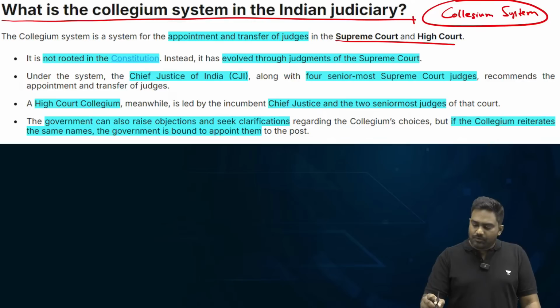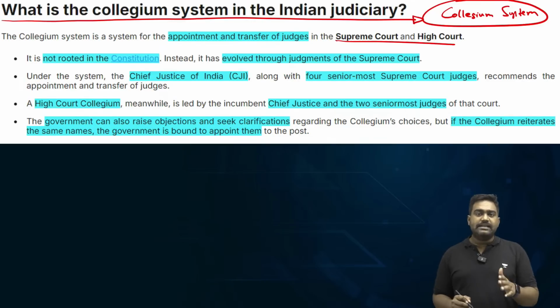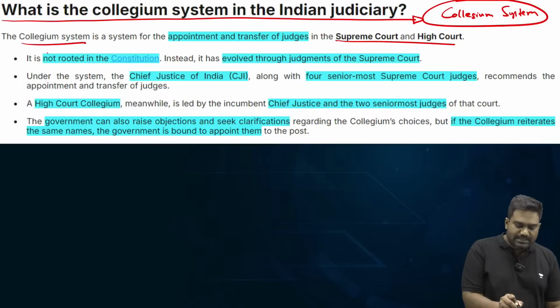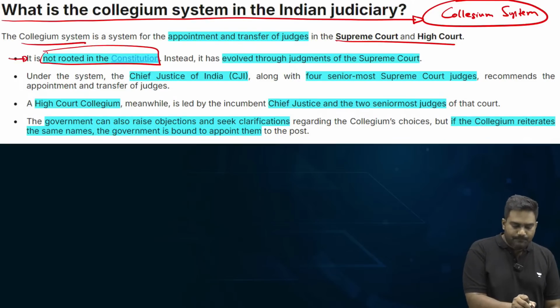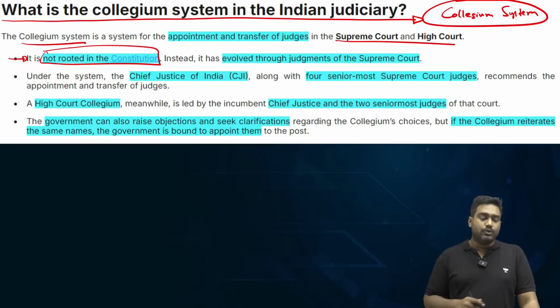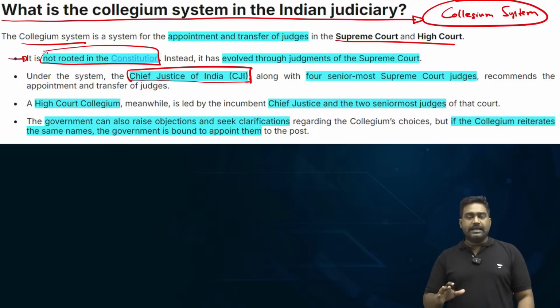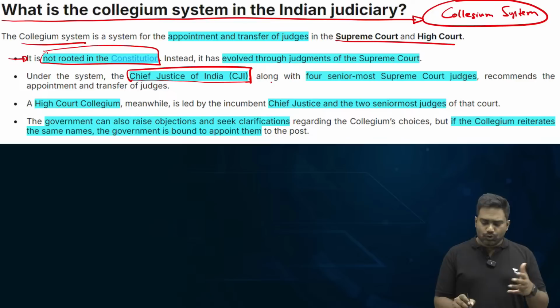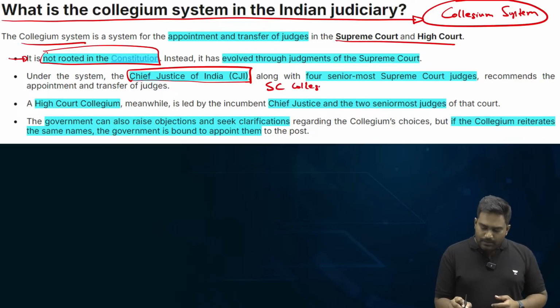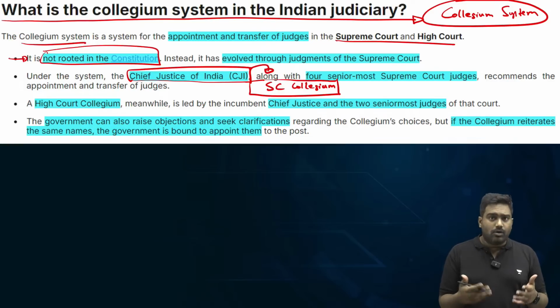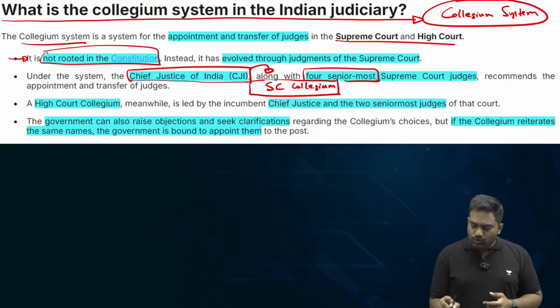See, this system of appointment, which is currently followed since 1993, is not mentioned in the Constitution. The Constitution doesn't mention anything about the collegium. It's not rooted in the Constitution. So you can see this as extra constitutional. So in the collegium system, which is currently in place, there is a Supreme Court collegium consisting of the 5 top judges of the Supreme Court. It includes the Chief Justice of India, obviously, and 4 senior most judges of the Supreme Court.